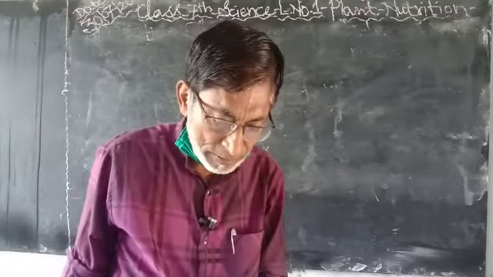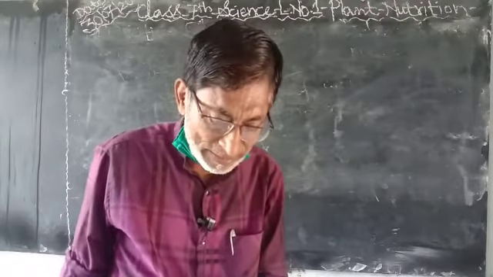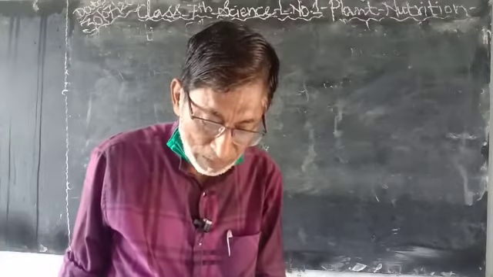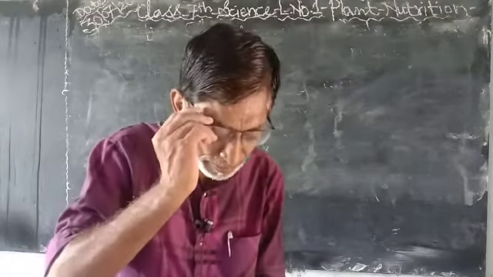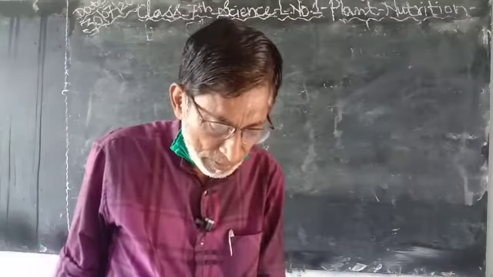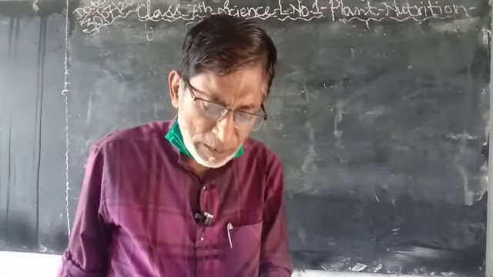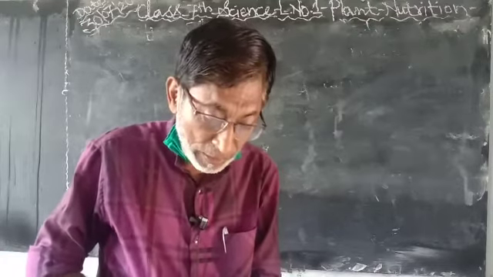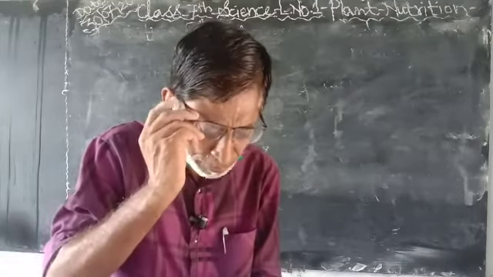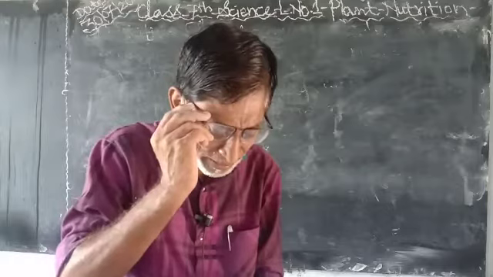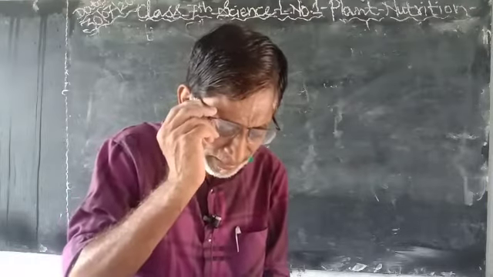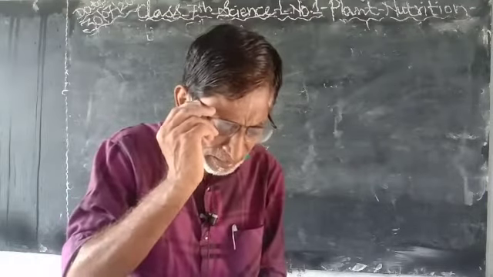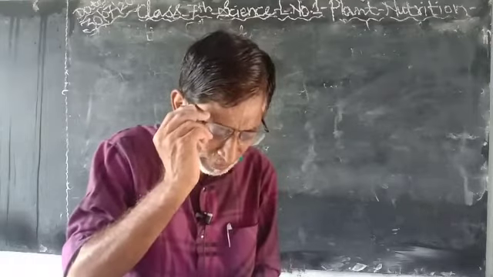An example of a parasite is the Cuscuta plant. Cuscuta is a yellow colored parasite plant. It does not have chlorophyll, so it cannot prepare its own food by the process of photosynthesis. It takes food from another plant over which it climbs.